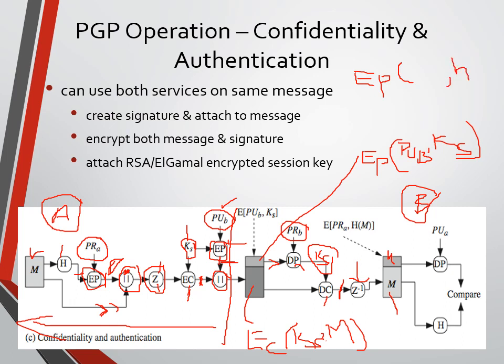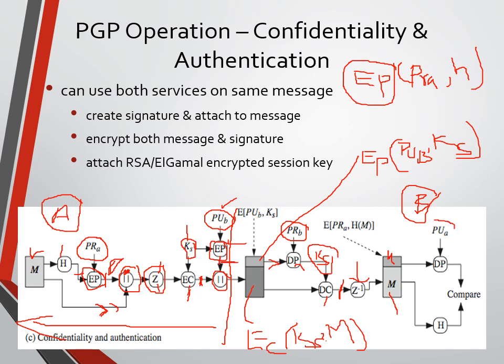This hash code is encrypted by using the private key of user A. So we need to decrypt it, and in order to decrypt, we need to use the public key of user A.